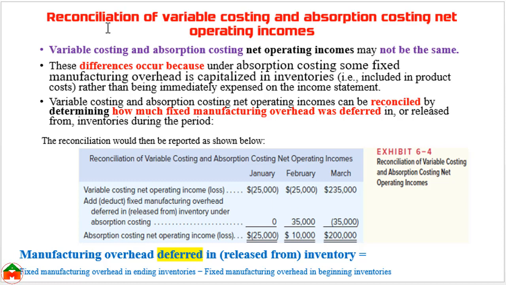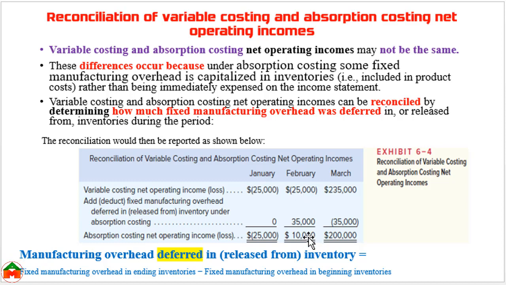This is the reconciliation of variable costing and absorption costing. In variable costing, we have seen that our profit or loss in January is a 25,000 loss, in February a 25,000 loss, and in March 235,000 is the profit. But in absorption costing the loss is 25,000 in January and there is a 10,000 profit.